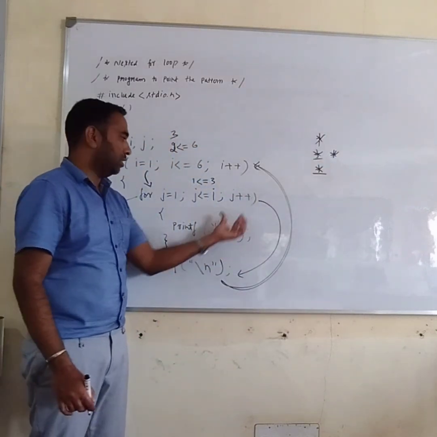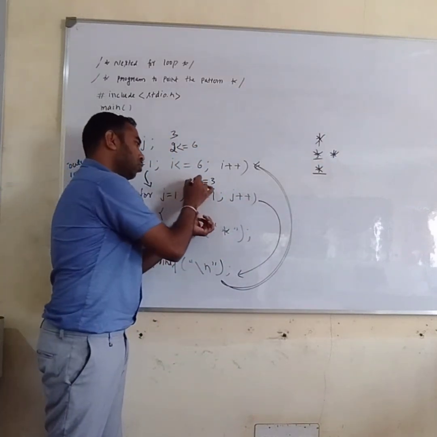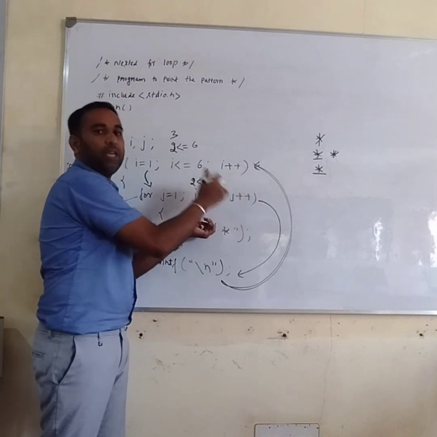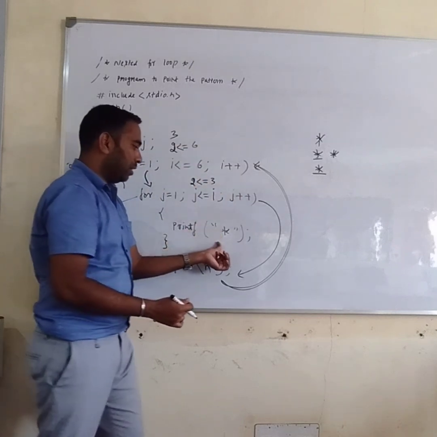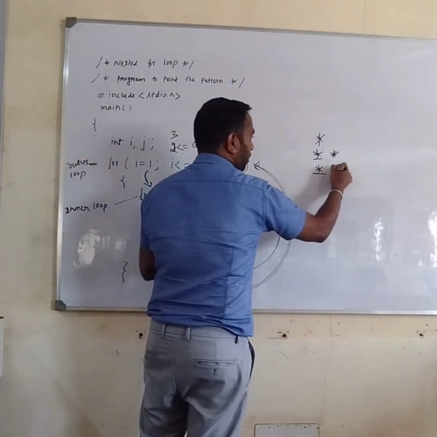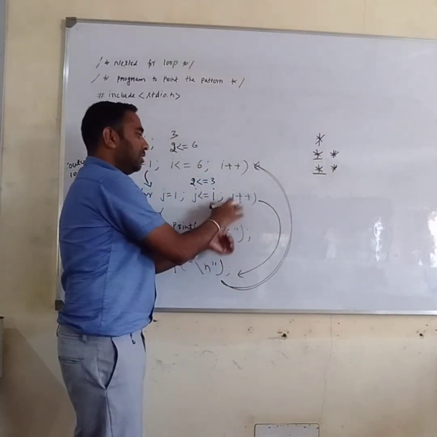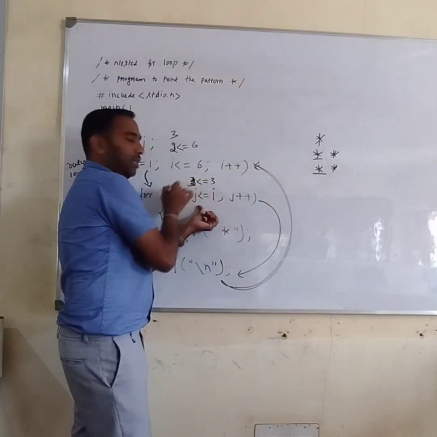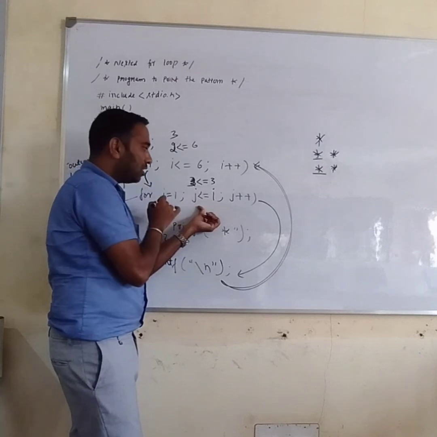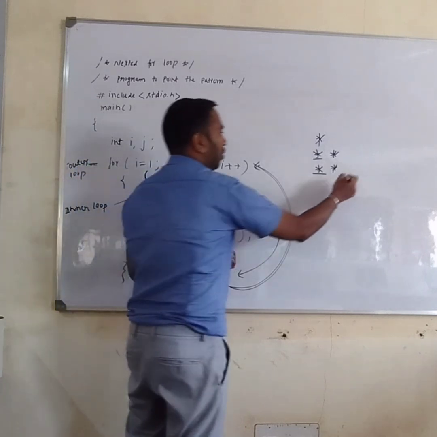Increment the J value. J becomes 2. 2 is less than or equal to 3. Yes. Print one more star. Then increment J. J becomes 3. 3 is less than or equal to 3. Yes. You print one more star.